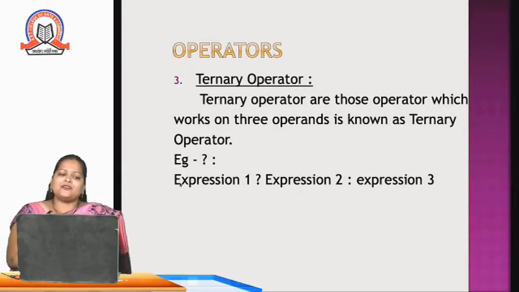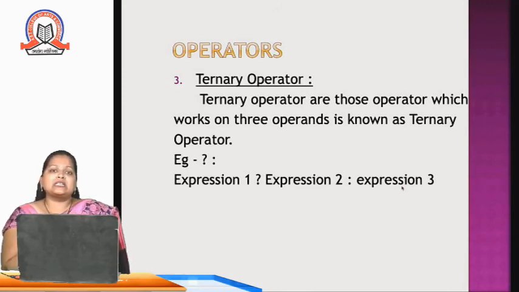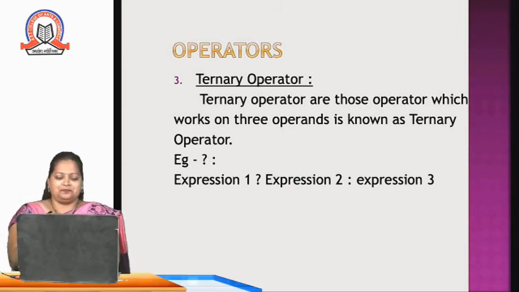So the compiler first evaluates expression 1. If this gives a true value, then expression 2 will be executed and expression 3 will be ignored. If expression 1 gives us a false value, then expression 2 will be ignored and expression 3 will be executed. So the ternary operator is also called the conditional operator. Like to find out the maximum number among two, we can use the ternary operator as well.